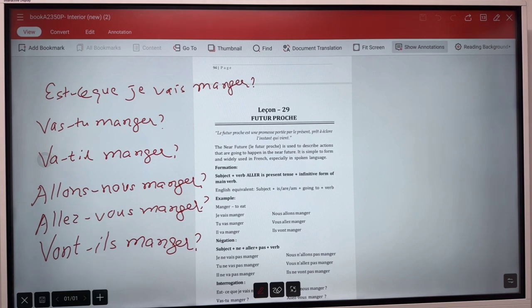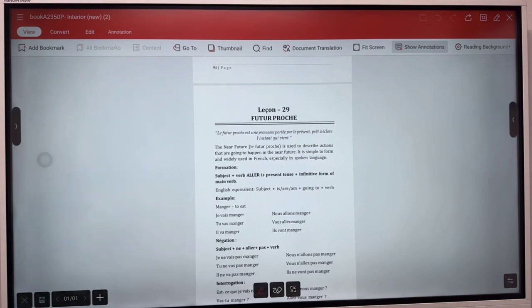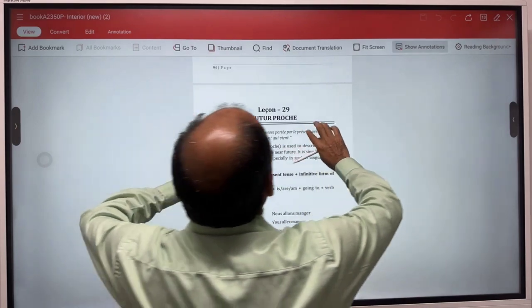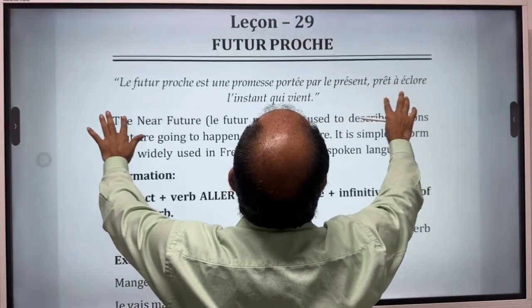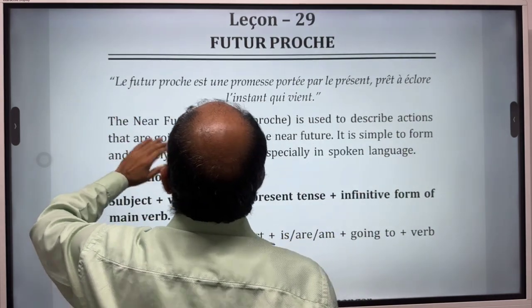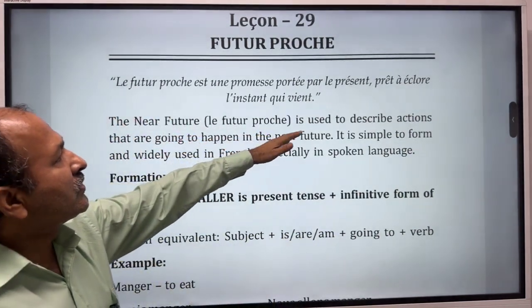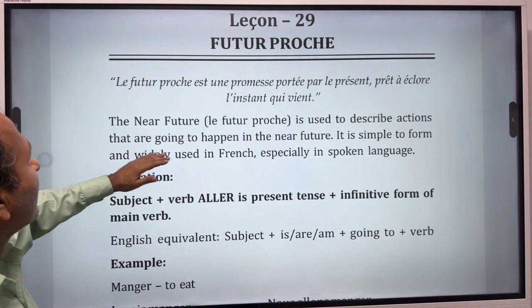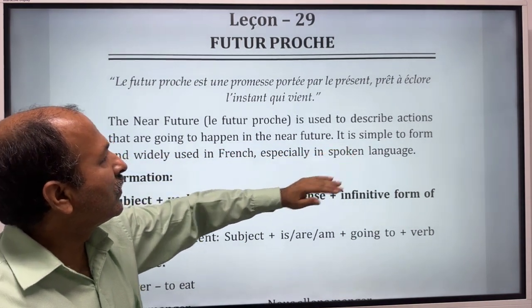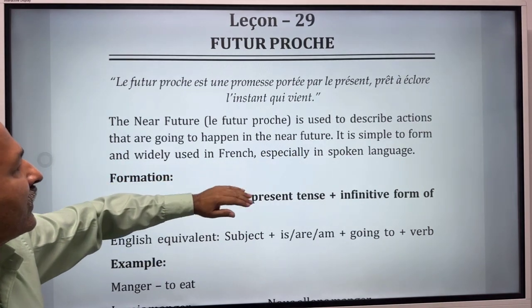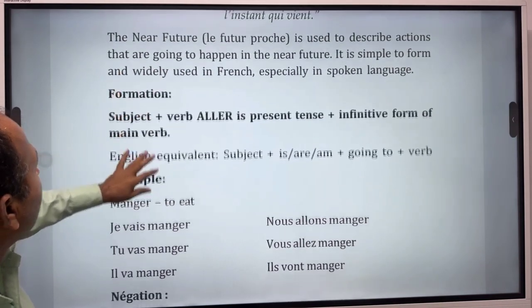So you have understood how to conjugate the verb in futur proche. Futur proche means near future, which is going to happen, which is certain. So here the same thing is explained. Let's see. The near future, le futur proche, is used to describe actions that are going to happen in the near future. It is simple to form and widely used in French, especially in spoken language.